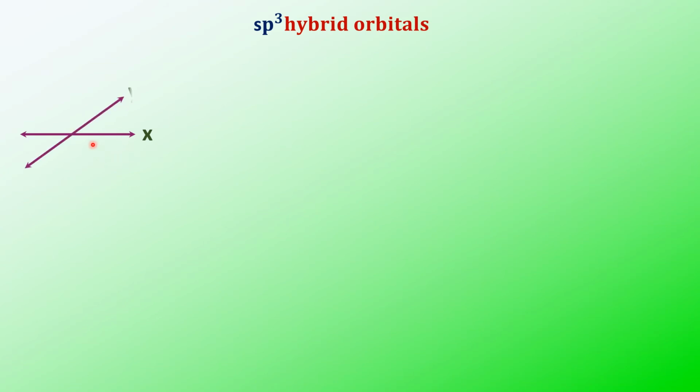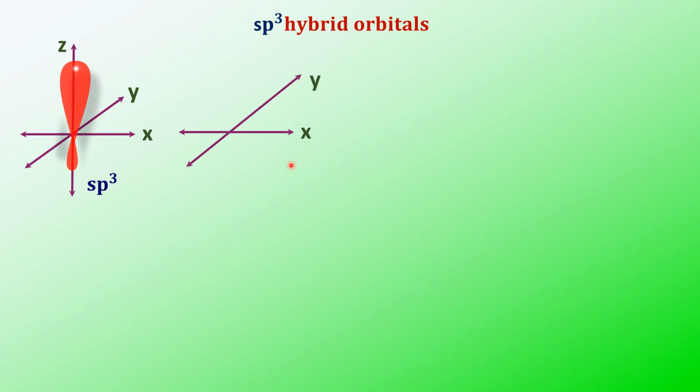Let us have a look at the 4 sp3 hybrid orbitals. See, these sp3 hybrid orbitals are formed when 1s and 3p intermix with each other. They give rise to 4 equivalent hybrid orbitals. So this is one of the sp3 hybrid orbitals. Such other 3 will be there. Second one. This is the second hybrid orbital.